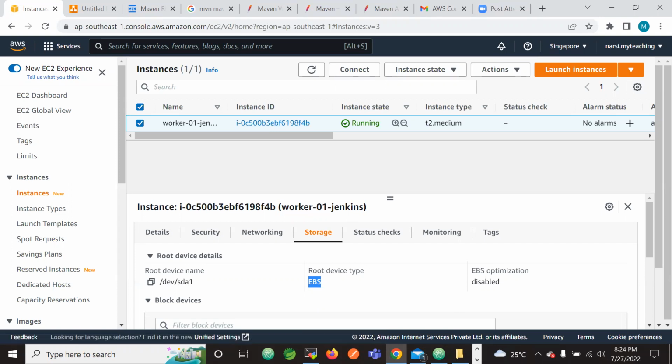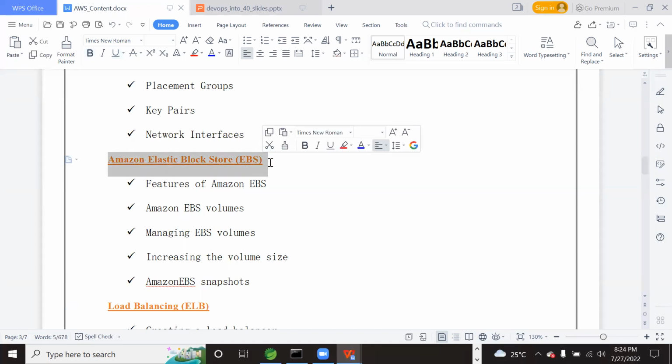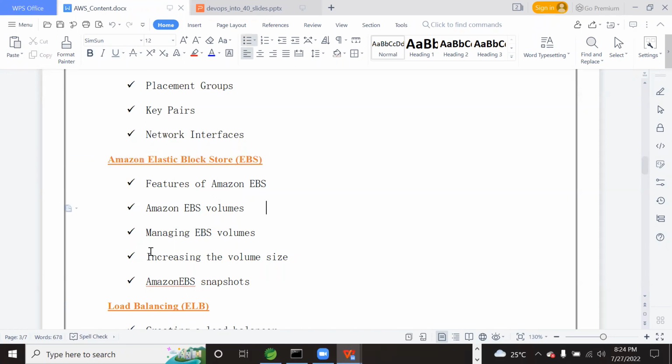So once we complete the EC2 instances, the VPC and the network, then we will understand the block storage, Amazon Elastic Block Store. What are EBS volumes and how can we increase the EBS volume size? What are snapshots? Snapshots will help us a lot.